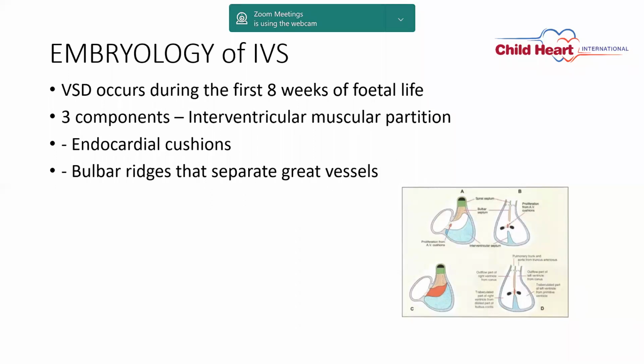It divides in different phases of fetal life, but we will concentrate here only on the embryology of the interventricular septum. The whole interventricular septum is formed by three components. One is the interventricular muscular portion, which I am going to detail in the next slide. Second is the endocardial cushions, and third is the bulbar ridge.